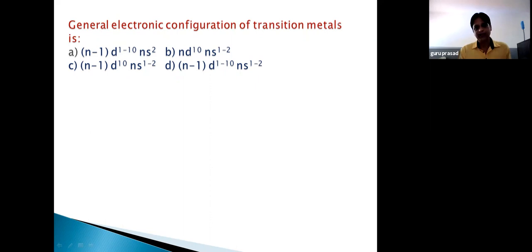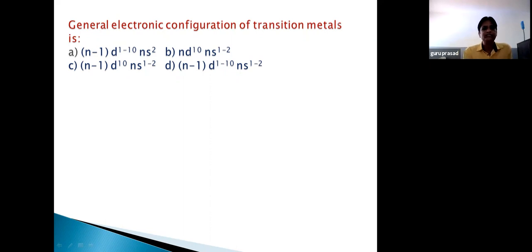So if d orbitals are partially filled, then definitely it forms colored compounds. If d orbitals are completely filled, then definitely it cannot form colored compounds. So among this, Zn2 plus is a colorless ion. So next question.